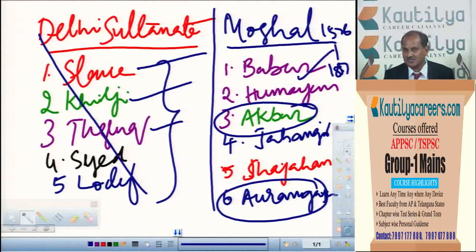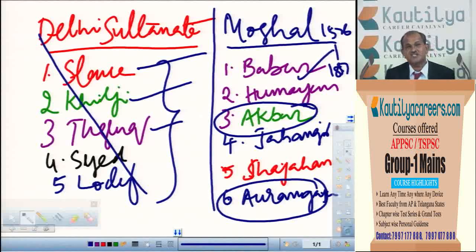Economic progress, which he achieved, also gave a chance for the development of art and architecture. During his period, painting was developed, sculpture was developed, and architecture too. Many monuments were built, including the Agra Fort and Fatehpur Sikri or Buland Darwaza, as you say. So architecture was developed, painting was developed; both art and architecture were patronized by him.